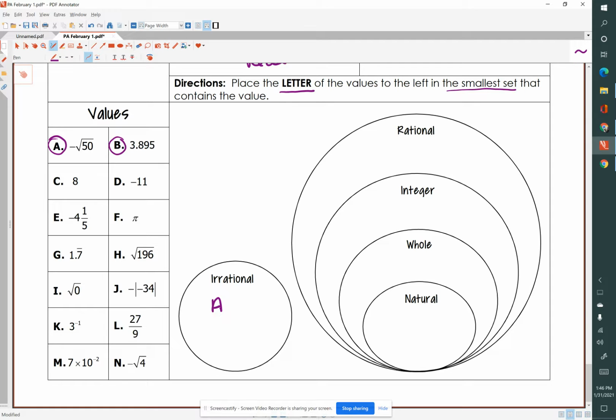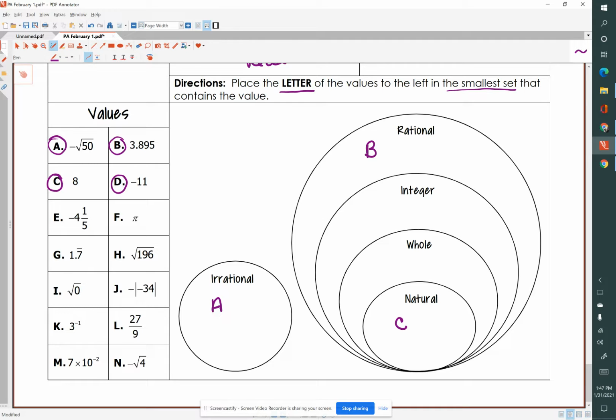B, 3.895, the smallest it could possibly be is a rational number. It's not an integer, it's not a whole number, it's not a natural number, but it does terminate, so it's a rational number. C is an integer. It's also a whole number, but it's also a natural number. So we'll fit it down there.